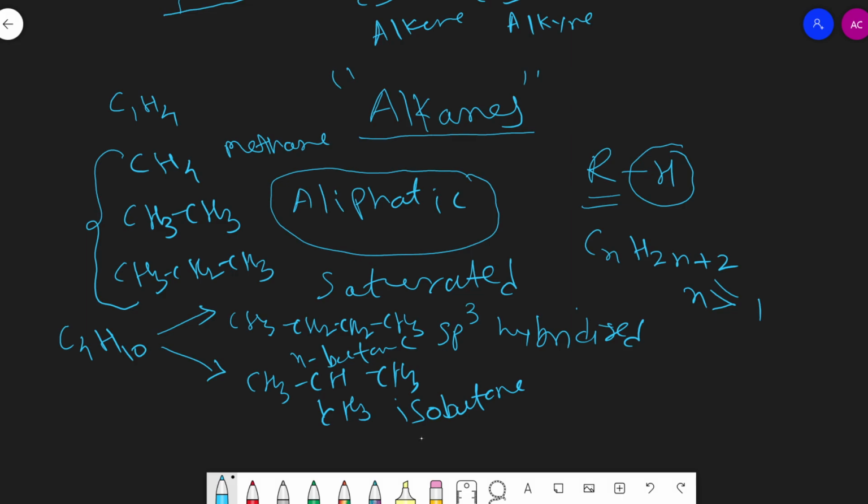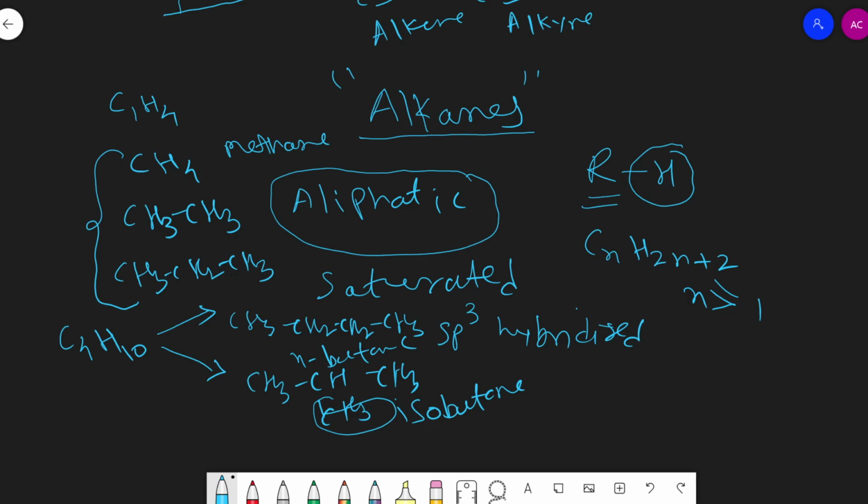Now these two compounds, n-butane and isobutane, are isomers of each other. Which type of isomer? Here there is a difference in their structure, so we can say that they are structural isomers of each other. Structural isomers are of five types: chain, positional, functional group, metamer, and tautomer. These two come under the category of chain isomers because they have the same molecular formula but different nature of carbon chain. In n-butane there is a straight chain of carbon atoms, and in isobutane there is branching of a methyl group on the second carbon. So these two are chain isomers of each other.